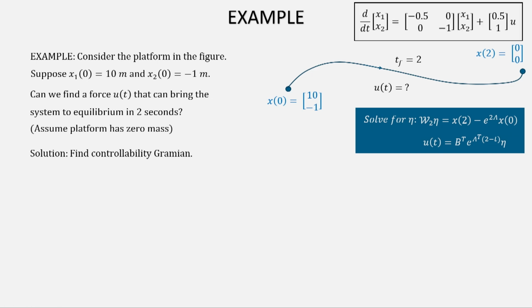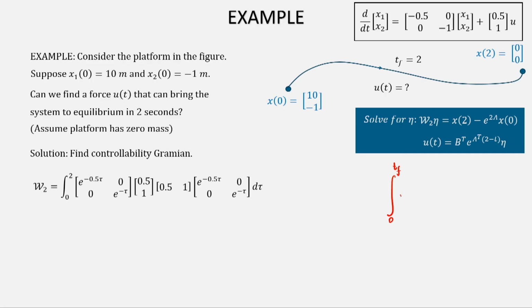So, the first thing that we do is we try to find out the controllability Gramian. The controllability Gramian formula was the integral from 0 to Tf of e to the power of A t, B, B transpose, e to the power of A transpose t, dt. So, I am replacing that with this. Now, your A matrix is this. Since A is already in the diagonal form, you know what e to the power of A t will be in this case: e to the power of minus 0.5 t, 0, 0, e to the power of minus t. This will be your e to the power of A t.